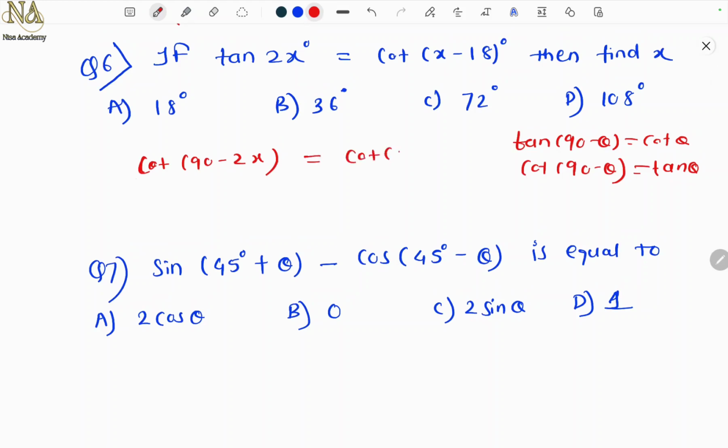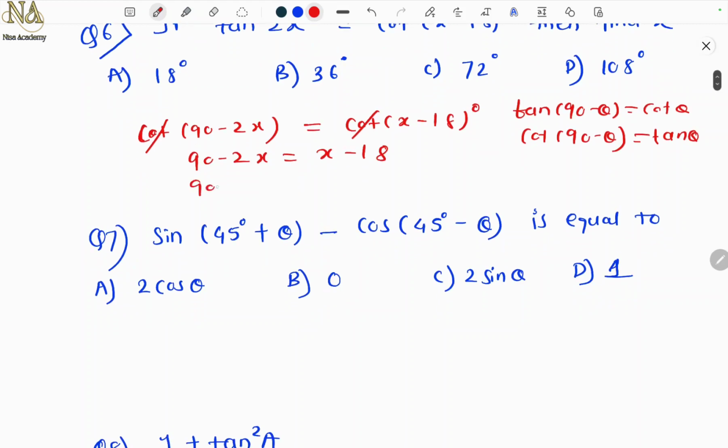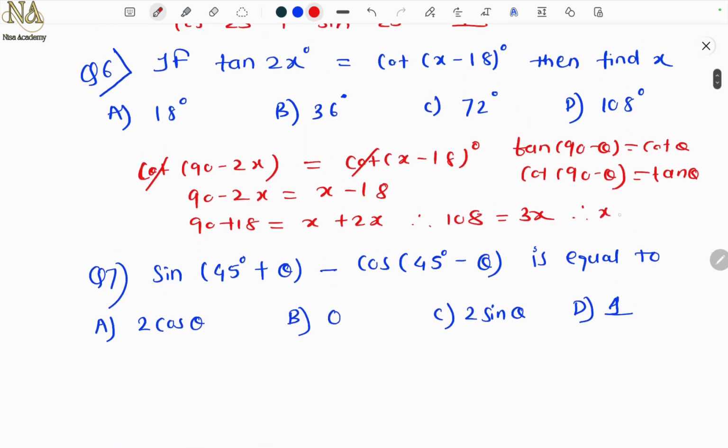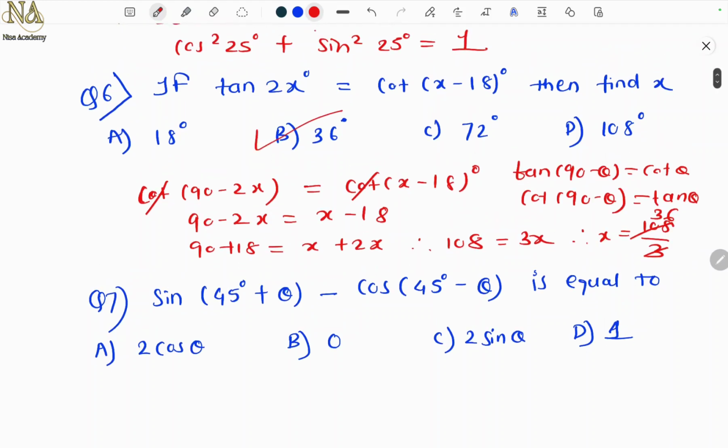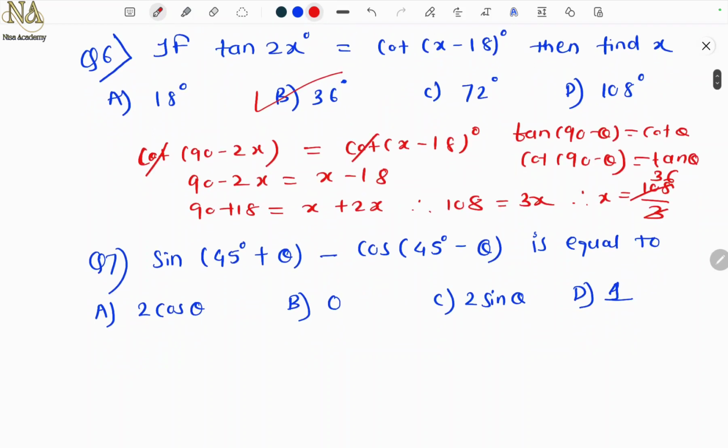Which is cot of, again here, x minus 18 degree. Cot gets cancelled. 90 minus 2x is equal to x minus 18. So 90 plus 18 equals x plus 2x. So this is 108 equal to 3x. So what will be x? Yes, 108 by 3. 3 3s are 9, 3 6s are 18. So the answer is option B, 36 degree. Okay?